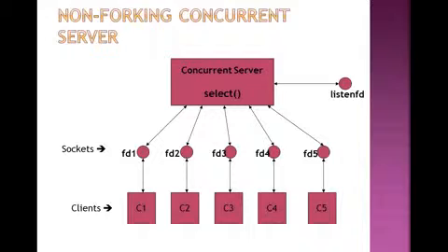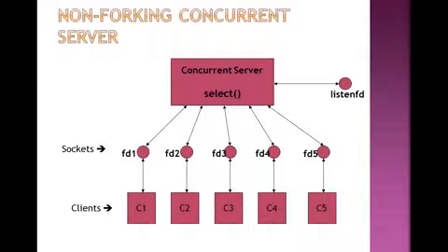This is a non-forking concurrent server, that is there is no fork call or fork function used. More than one client uses the same server with different file descriptors, that is the file descriptors are different but the server is the same. At the lowest bar there are different clients C1, C2, C3, C4, C5.